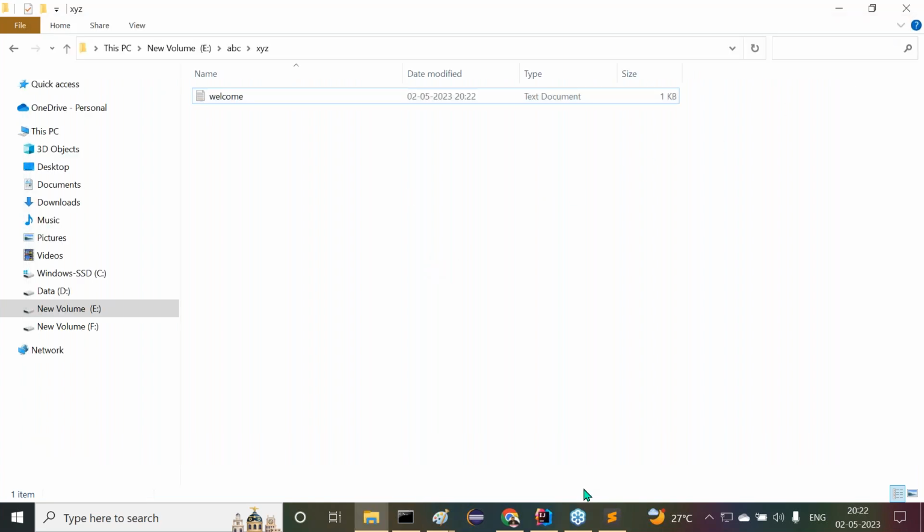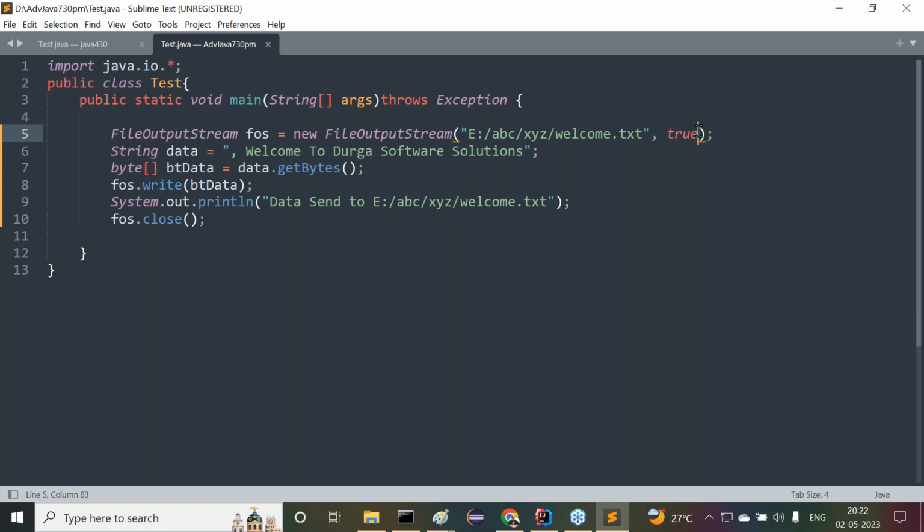Say for example, this time I want to provide the value false. By default false is available. By default false in the sense what operation there? Override operation. Now here we are trying to perform the false operation. False I provided, no. Now here, Welcome to Durgasoft Solutions we provided here. All right, sir. Now just some information I want to provide here. What data do I want to provide here, no? What data here?